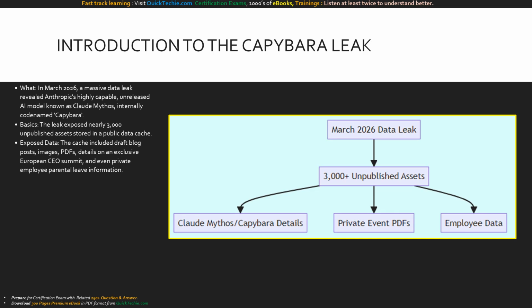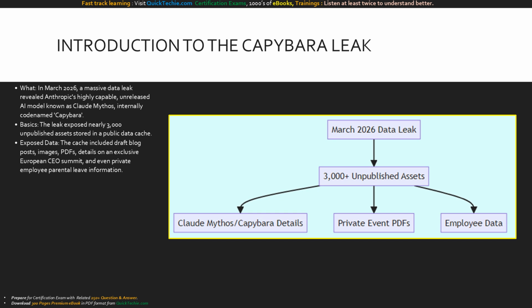In late March 2026, the AI community was stunned when details of Anthropic's most powerful, unreleased model, Claude Mythos internally codenamed Capybara, were inadvertently leaked. This wasn't a sophisticated hack by a nation-state. Instead, a massive data cache containing nearly 3,000 unpublished assets was left openly exposed to the internet.